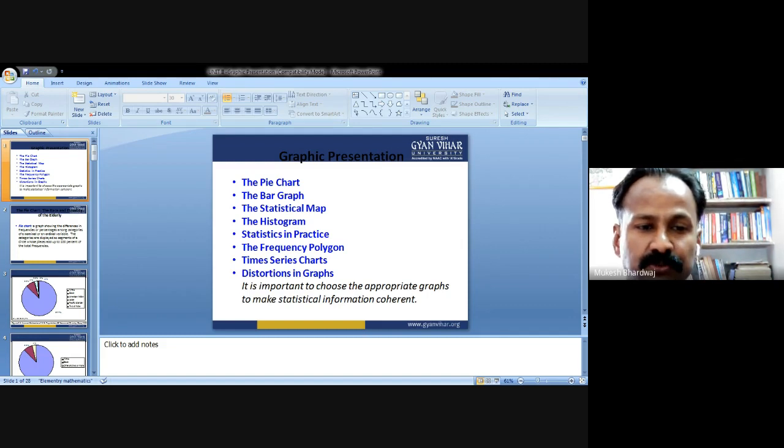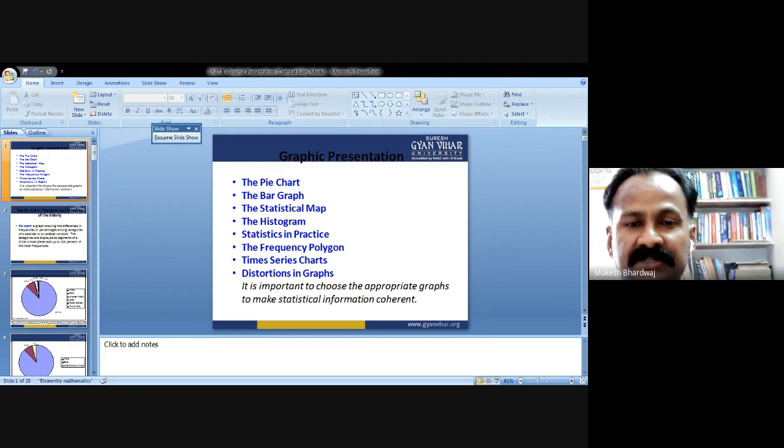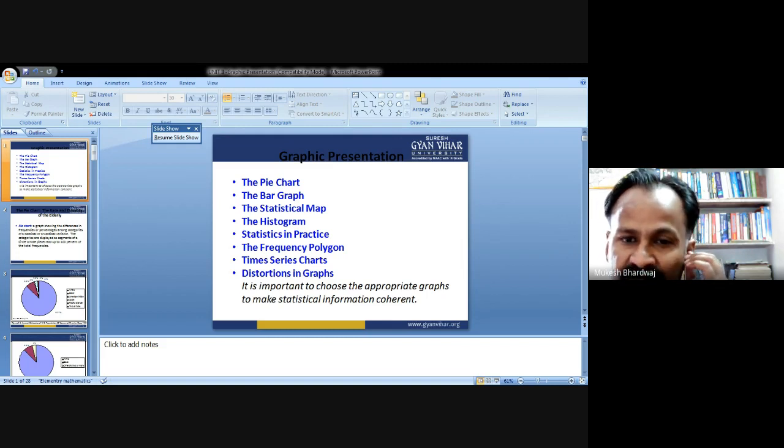It is important to choose the appropriate graph to make statistical information coherent. So we are going to start with the pie chart, the race and ethnicity of the elderly. A pie chart is a graph showing the difference in frequency or percentage among categories of a nominal or an ordinal variable. The categories are displayed as segments of the circle.